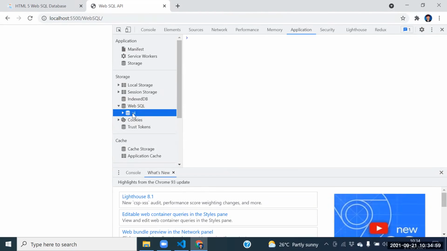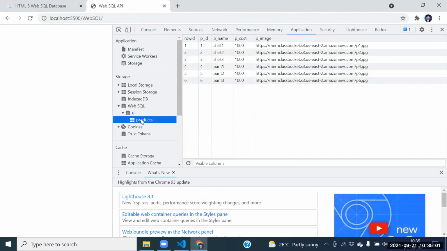Yes, UI created. Under the UI, we have the products. Guys, data inserted or not? Yes, the data inserted into web SQL. Guys, don't think this is a super database. If it's a super database, everyone would be happy to use it. This is not a super database, but a facility provided by the browser itself. Never think like that. Guys, can I fetch the data?